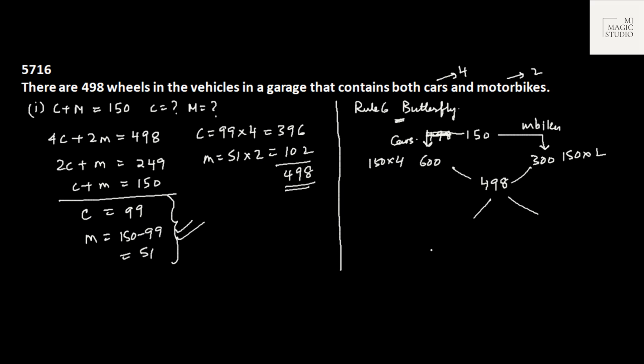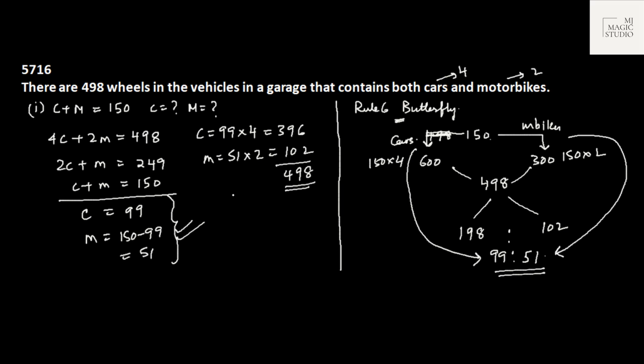Now we use the alligation butterfly process. 600 minus 498 is 102, and the difference of 300 and 498 is 198. So that will be 99 is to 51. Here straight away we can see. Now divide 150 in the ratio of 99 to 51, you will get the number of cars as 99 and the number of motorbikes as 51. You can use any one of these processes to find this.